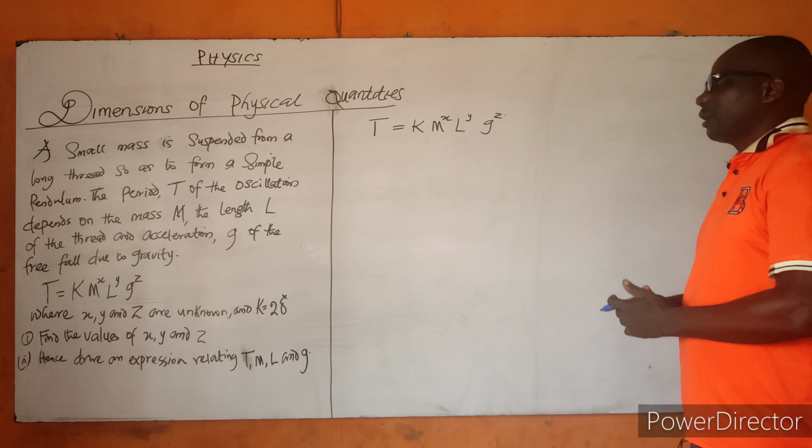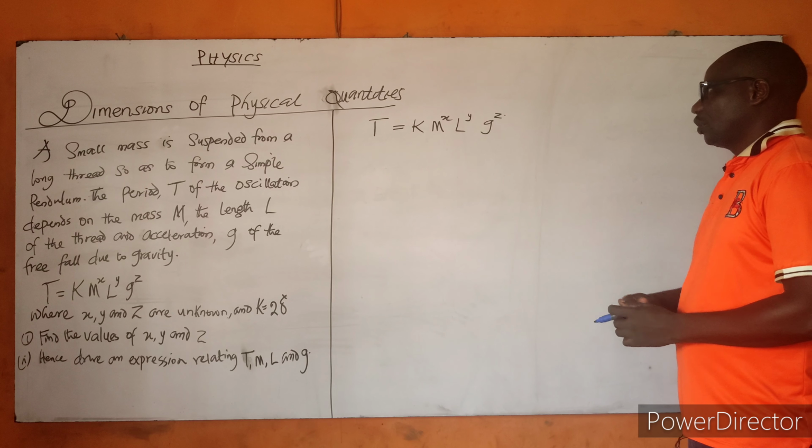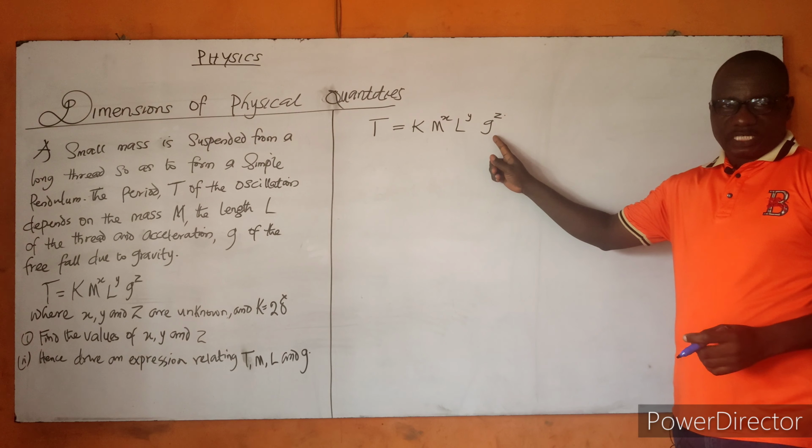Now, remember, in our previous class, we dimensioned the acceleration g as L T raised to the power of minus 2. So anywhere we see g, we substitute it for L T raised to the power of minus 2 in the above equation. Let us now see how we transform this.